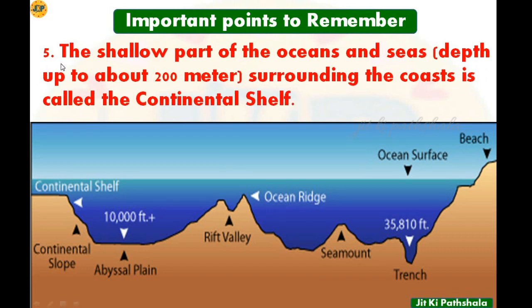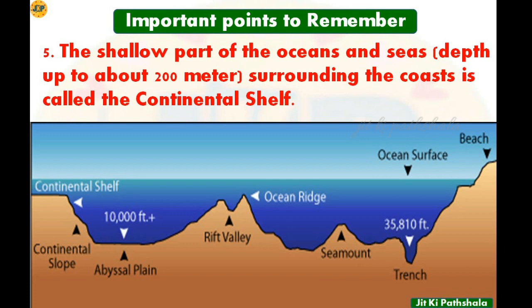Now next point it is written, the shallow part of the oceans and seas depth up to about 200 meter surrounding the coasts is called the continental shelf. That means in this part, if you can see this part, continental shelf, here the depth generally remains up to 200 meter. After that what it comes?